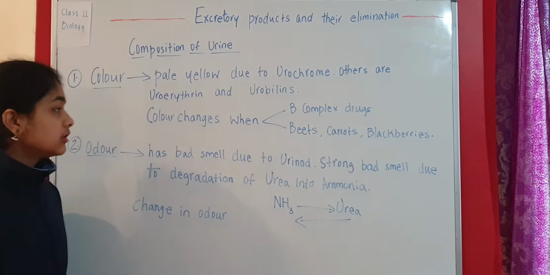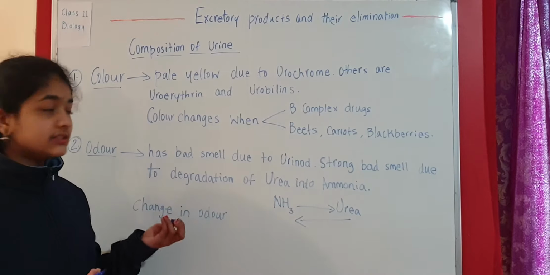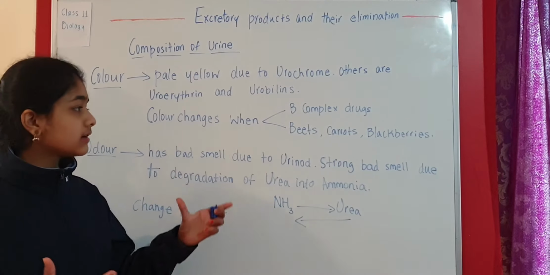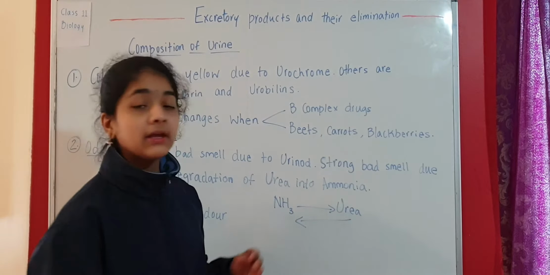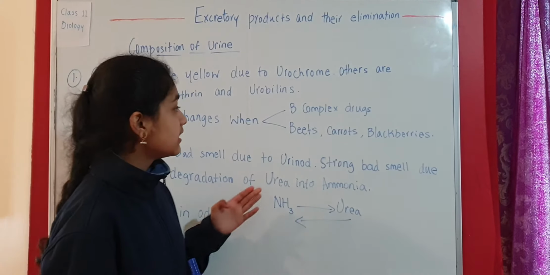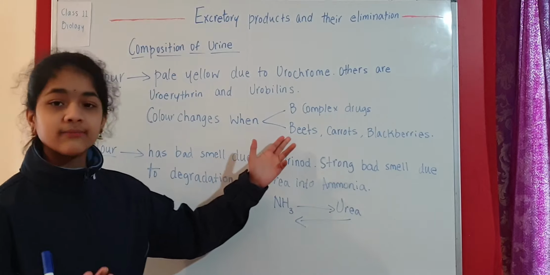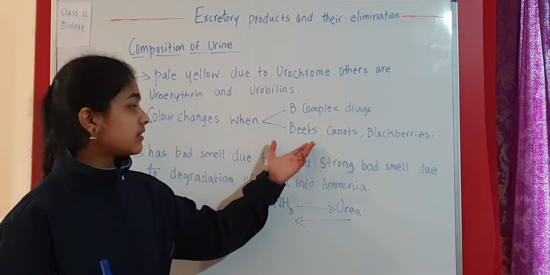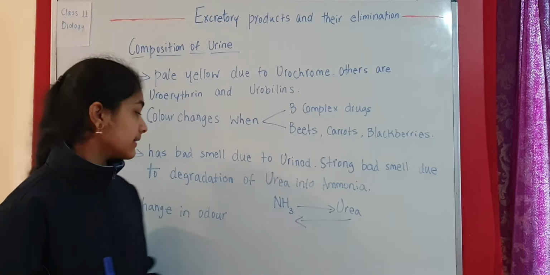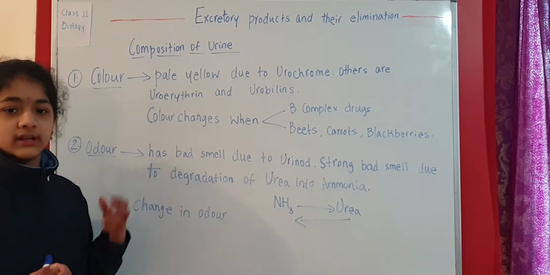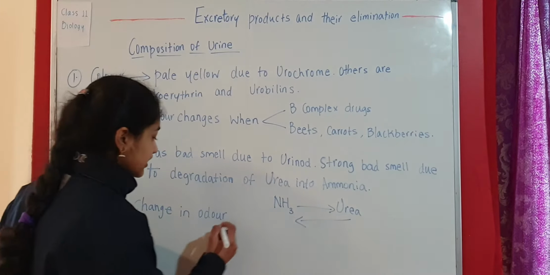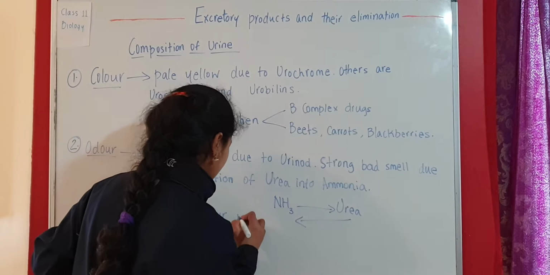So here we know color can change when we consume some substances like B complex drugs, certain types of drugs, and also some vegetables and fruit like beets, carrots and blackberries. Here there can be a change in odor of the urine as well. And when can it change?